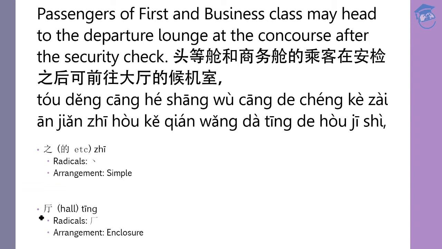The next one is 厅. 厅 means hall. This is the pinyin, and the radical is this one, what's on the top and left side here. The arrangement is enclosure because the radical is wrapping what's inside, this one here on the bottom right corner. Let's look at how to write 厅. 1 2 3 4. 4 strokes for this word, 厅.